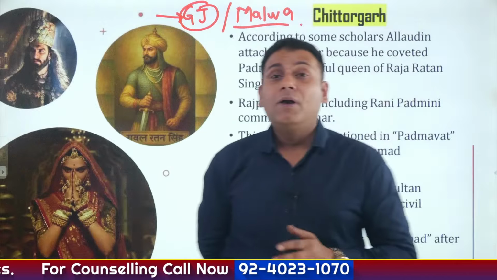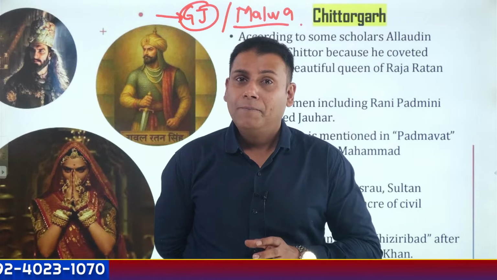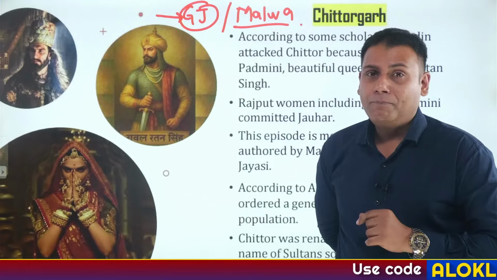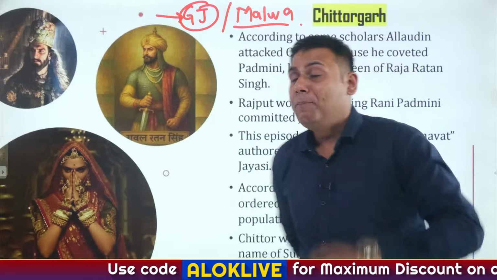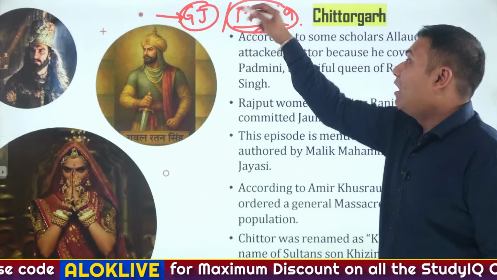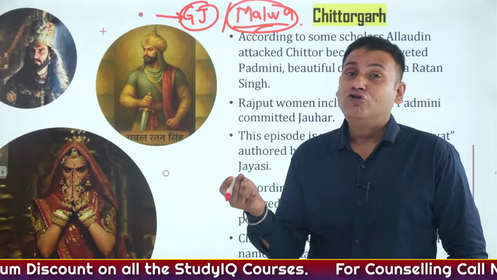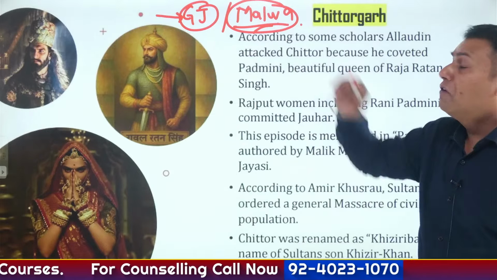I'll give you an example, Bhind, Morena, Sheopur, all these are regions of Chambal and Bundelkhand, the northern part of MP. The eastern part of MP is referred to as Baghelkhand and the western part of MP is referred to as Malwa. Example, Dhar, Mandu, Ujjain, Indore, Dewas, all these come under the region of Malwa.